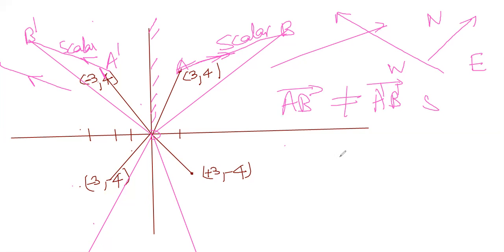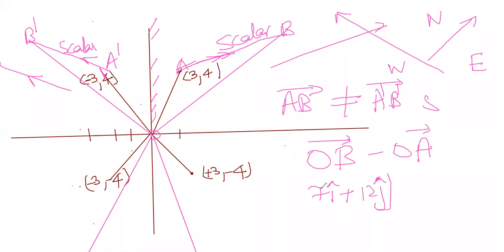What we were doing in the subtraction is AB bar is nothing but OB bar minus OA bar. What was that OB bar? 7 I cap plus 12 J cap. Very good. Minus, what was that? 3 I cap plus 4 J cap. Now your understanding will be very clear. Since I am doing this in the first quadrant, all are positive. If I was doing it here, what would I write? Minus 3 I cap plus 4 J cap, is it or not? That's what I will write.